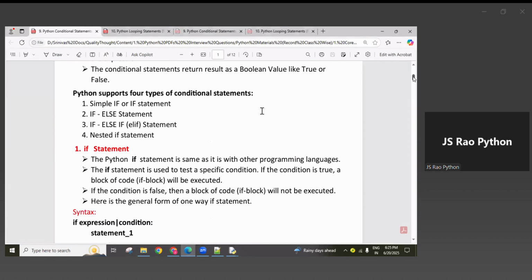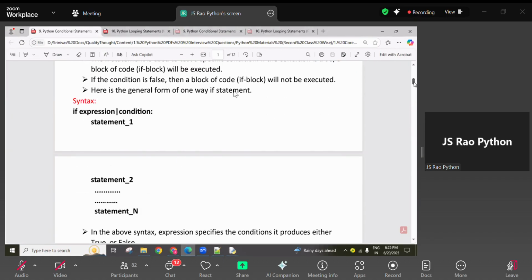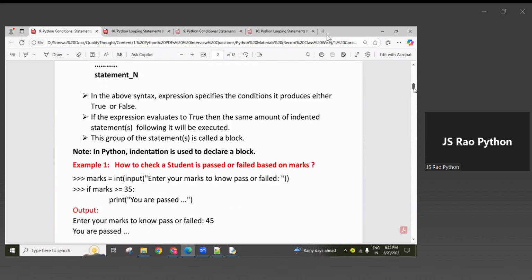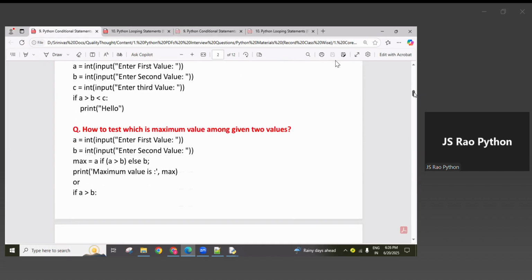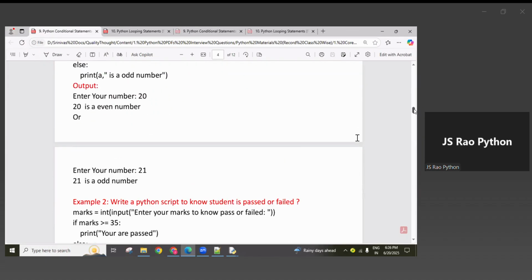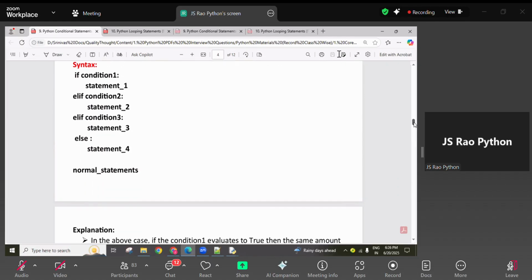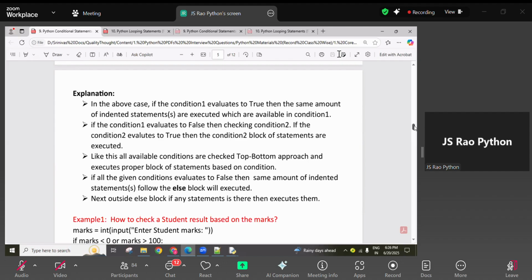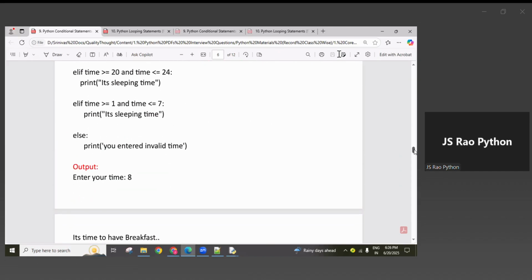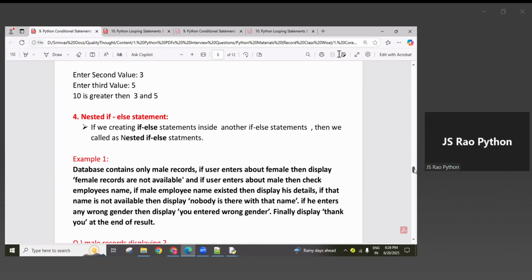First, conditionals have 4 types. First, the if statement with explanation and syntax, and more explanation of that code. Some practice examples are given. If-else also there, examples given, and multiple if also there, with examples, syntax and explanation given. Carefully do the reading. Number of examples are given, guys, for your practice purpose.